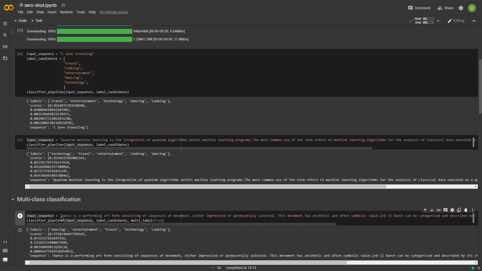Here in this case, this is a line about dance, which is a form of entertainment. So dance and entertainment are actually two labels that are related. And when I run this with the multi-label flag equal to true, you see that I get a 97% probability for the label dancing and 87% probability for the label entertainment, which means that this model thinks that these two labels are apt for this sequence, which is true. The model is not wrong.